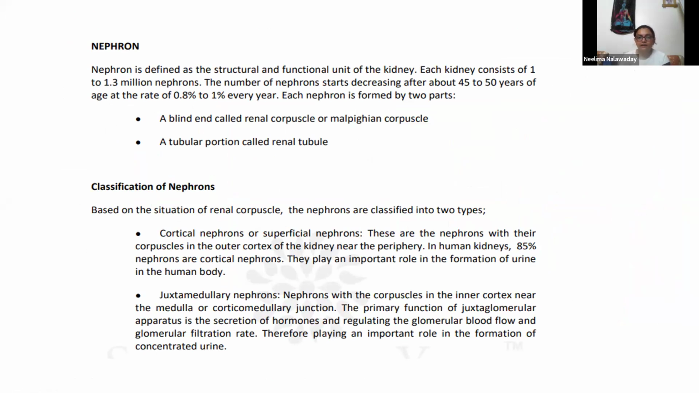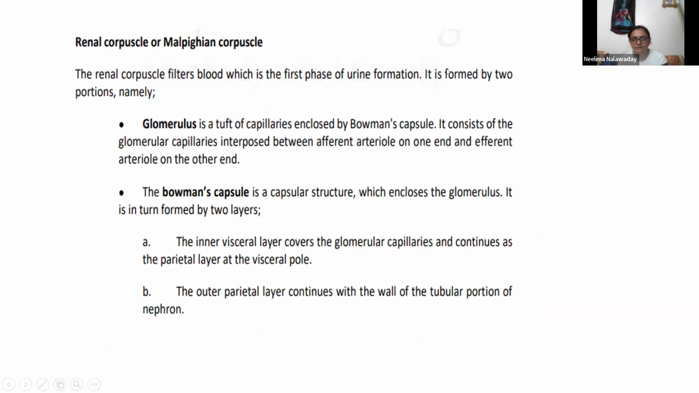So each nephron is formed by two parts. A blind end is called the renal corpuscle. So no need to memorize that. And a tubular portion is called the renal tubule. What we saw, that mechanism, you just need to understand. Then the classification, I had mentioned here, but afterwards you can read it. It's a little bit in medical language.